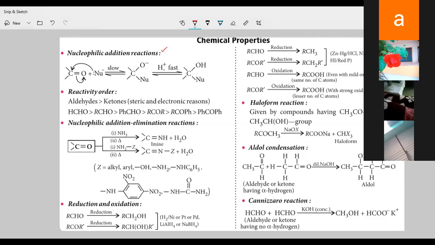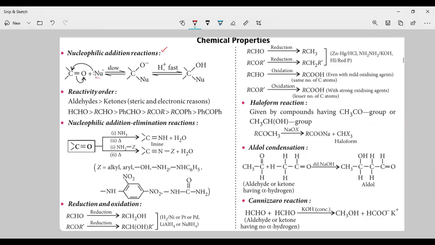You can see here in the image that the nucleophile is added to the carbon, because carbon has a partial positive charge and the nucleophile has a negative charge, so it will add to this one. The pi bond is shifted towards oxygen and the nucleophile adds to the carbon, and you are going to get a tetrahedral intermediate.